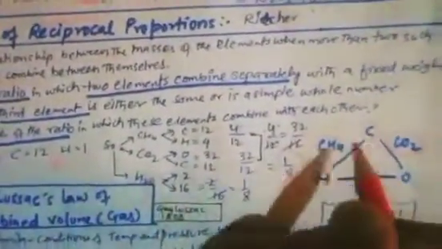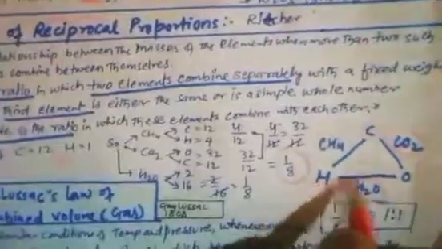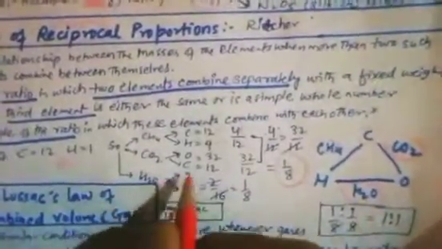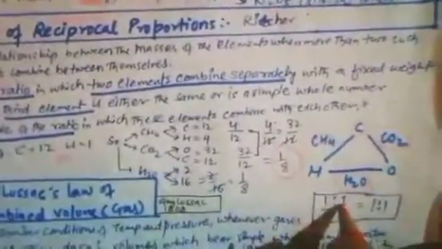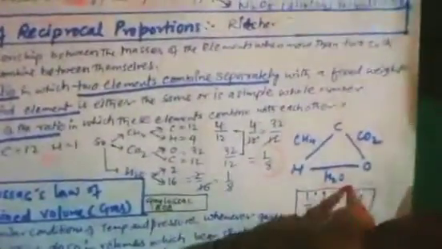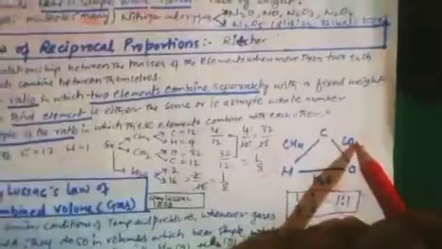When we divide these two, we get the ratio 1:8. Similarly, H2O is 2 upon 16, which is also 1 upon 8. Dividing 1 upon 8 by 1 upon 8 gives the simplest ratio 1:1. When this kind of ratio comes, it is called reciprocal proportion.